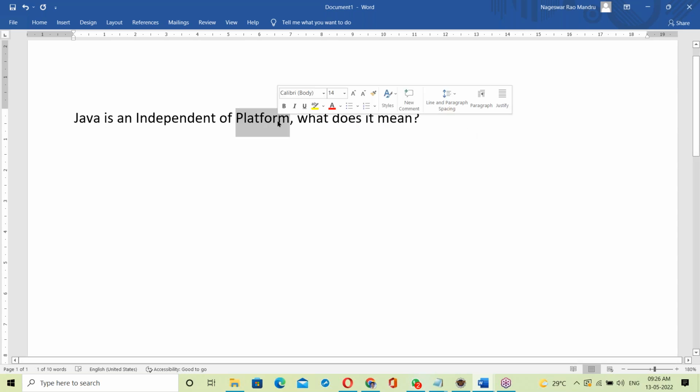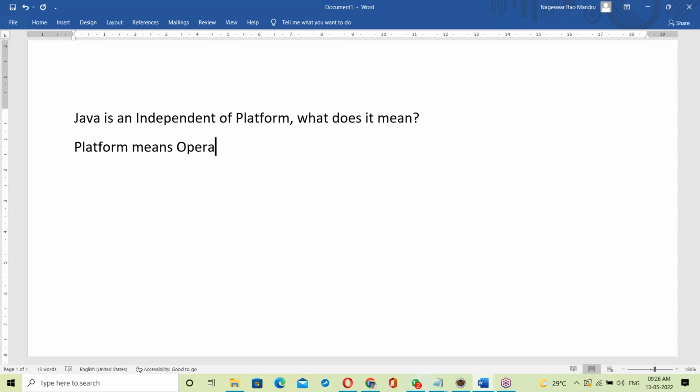See, platform means OS, right? Previously we discussed OS is a platform where we can run all the application software. Here platform means operating system.